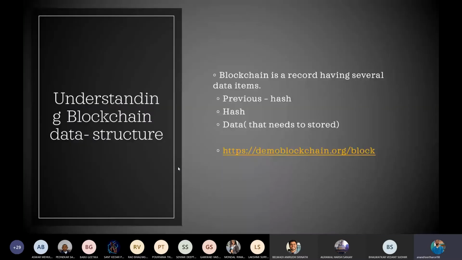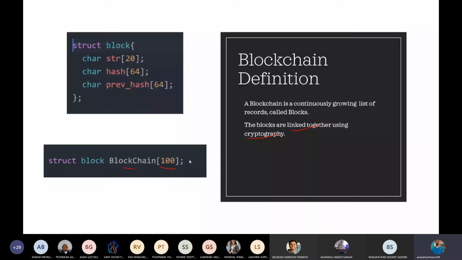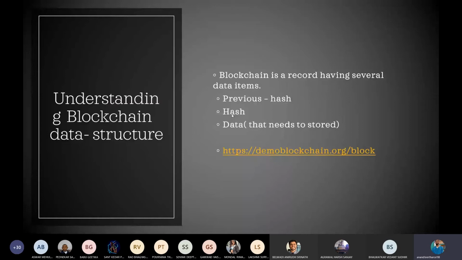So now each block has some data items present in it. As you saw here, I have mentioned some data items: a string, which is the data that we are going to store in it, the hash and the previous hash. And I have mentioned these three things here also. The data is nothing but the data that we are going to store. For now, imagine this data to be hello world.